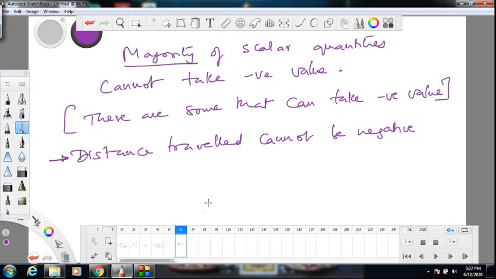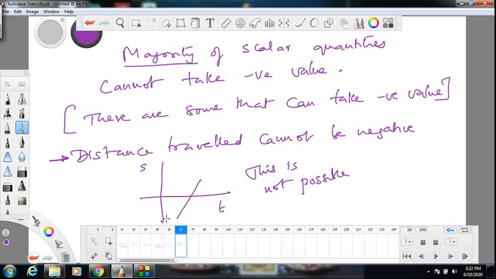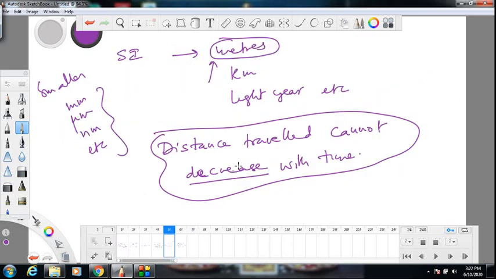Why are these two points important? These points are important in graphs. For example, if I gave you a distance traveled versus time graph which is like this, it is simply not possible. The reason is, here distance traveled is negative. You see, these are the points where it is negative. So S cannot be negative. That's the speciality of distance traveled. It cannot be negative.